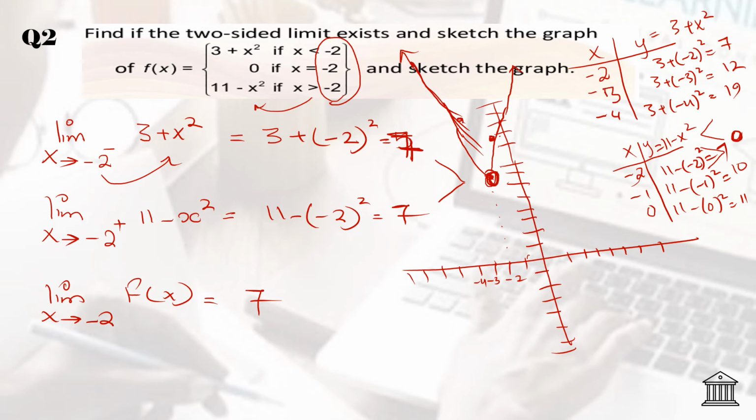But you can see both are reaching the same position, that is equal to 7. So since both are the same, the limit exists. So you will write here, limit exists.